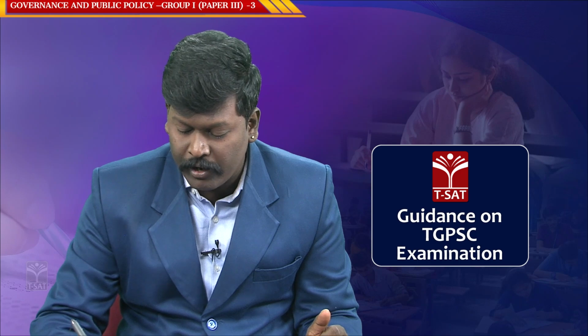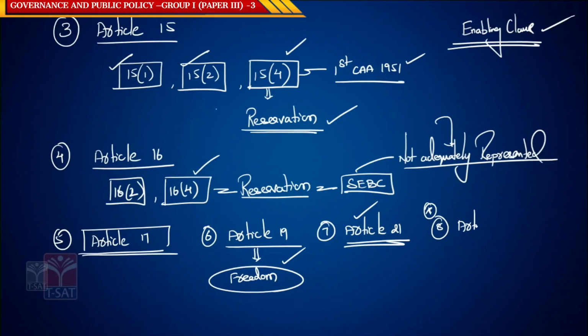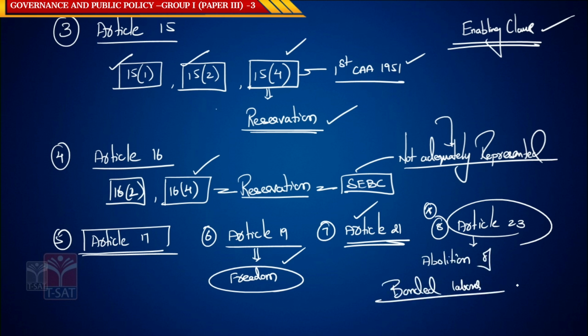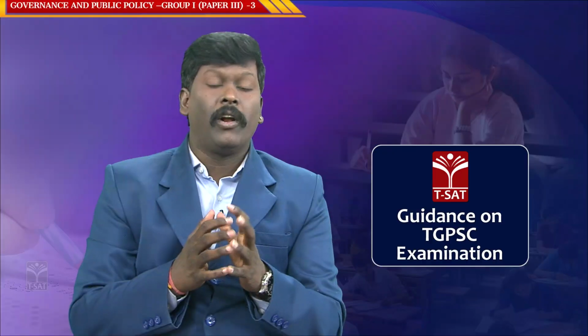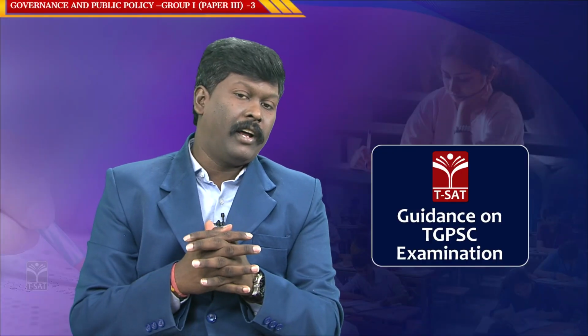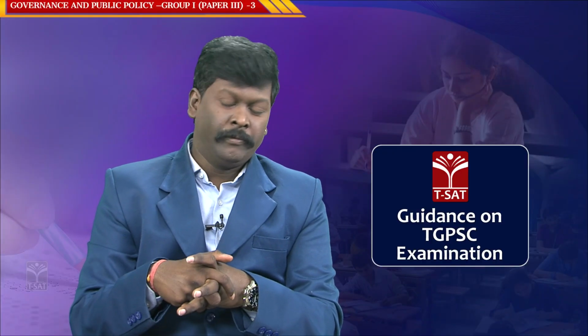Now comes the very, very, very important one, Article 23. Article 23 can be taken as a specific right for SCs and STs. Why? Because Article 23 talks about abolition of bonded labor, abolition of vetti, abolition of forced labor, abolition of prostitution.